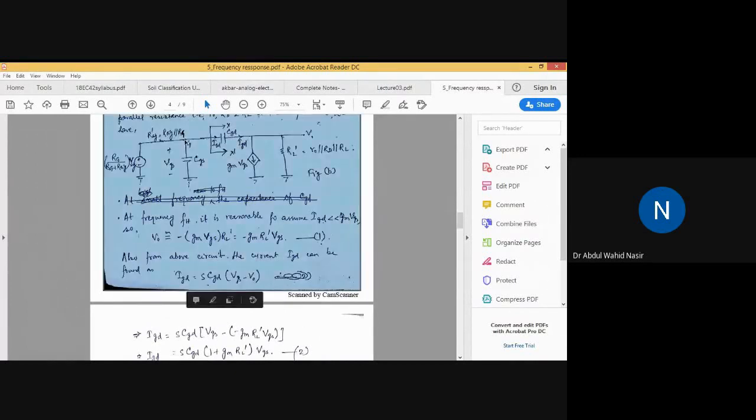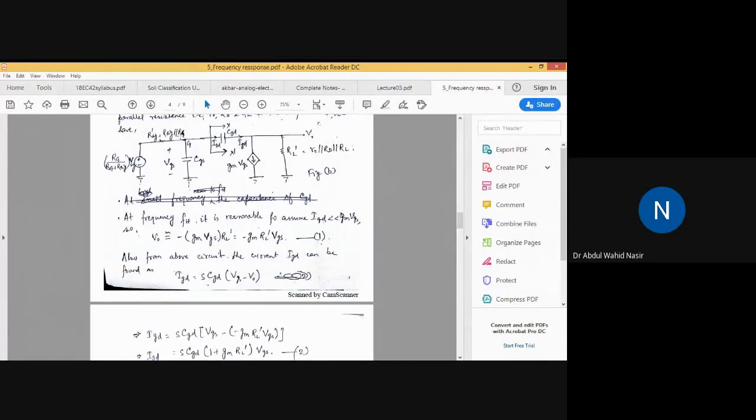At this node the voltage is VGS, and at the other terminal the voltage is V naught, and the capacitance across this network is CGD.